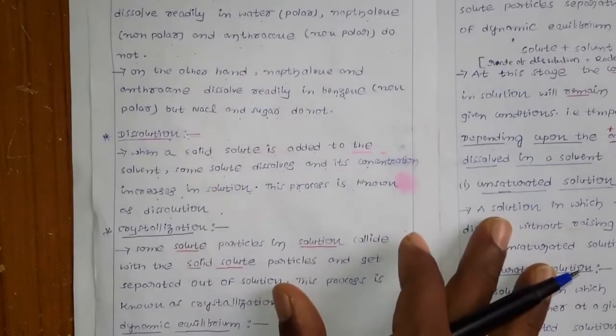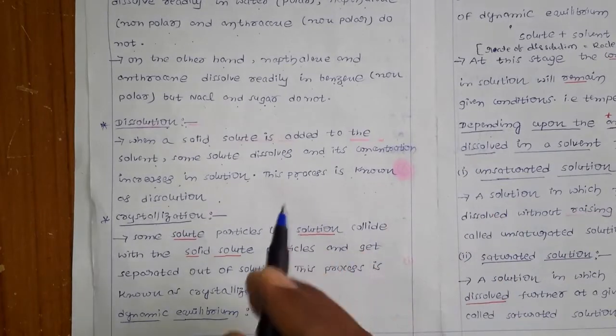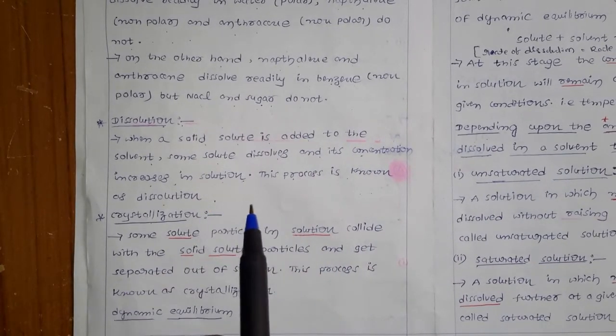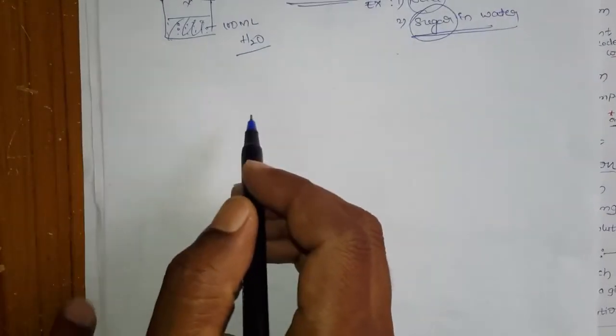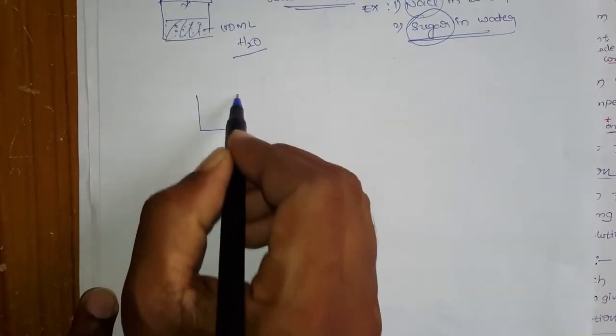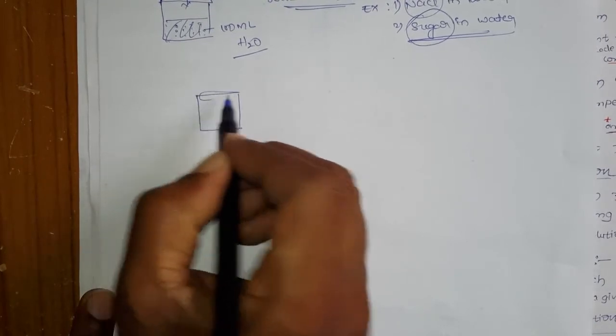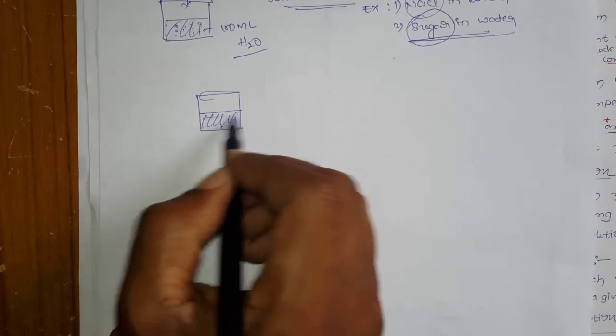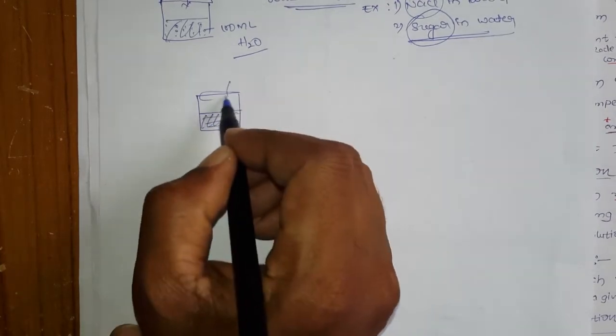And what about crystallization, the other term? What is crystallization? It is exactly opposite to that. An example: suppose you have taken some water into a vessel, you know very well examples at your home also. Let us take some salted water.